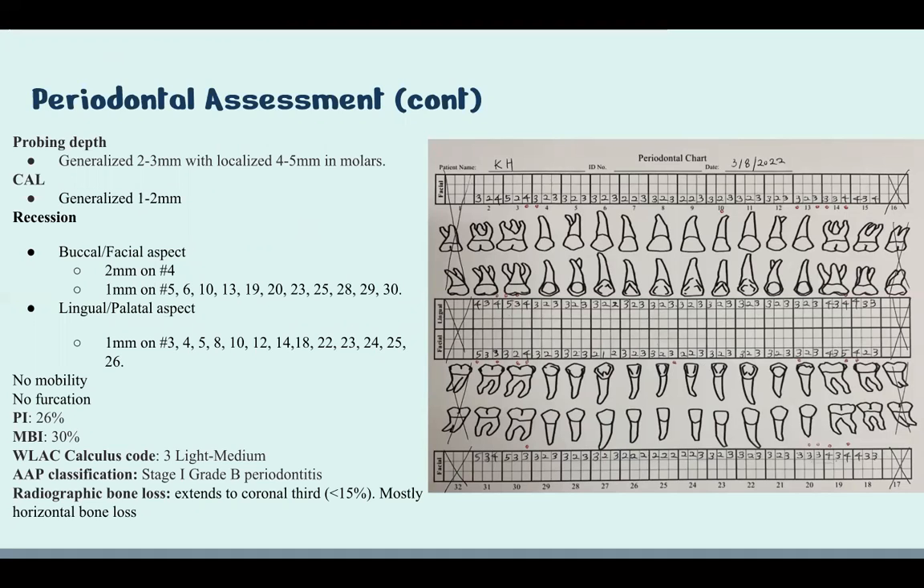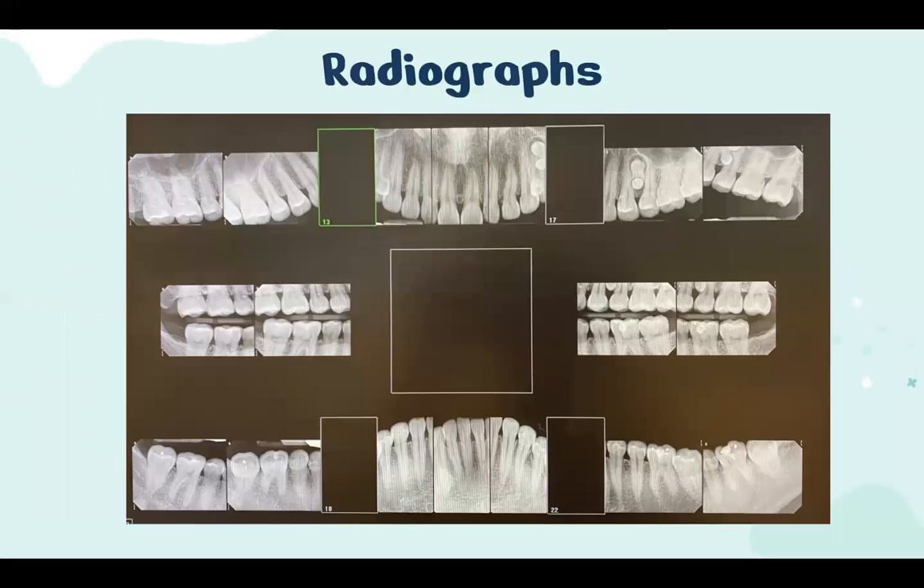Periodontitis AAP stage 1, grade B, due to interdental CAL being generalized 1 to 2 millimeters. No tooth loss due to periodontitis; radiographic bone loss extended to the coronal third. Grade B, which is moderate risk, due to e-cigarette smoking, 1 cartridge per 2 to 3 days. Calculus code 3, light to medium. As you can see in this radiograph, there is generalized horizontal bone loss, and you can see the supernumerary teeth between 12 and 13. Crown to root ratio was 1 to 2.